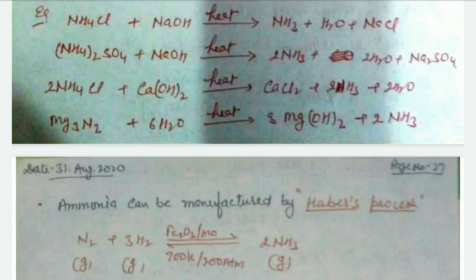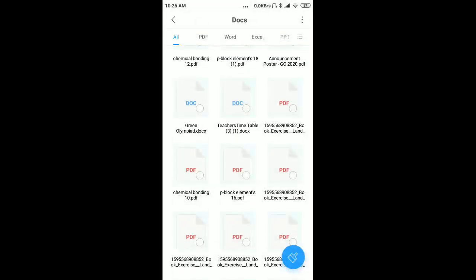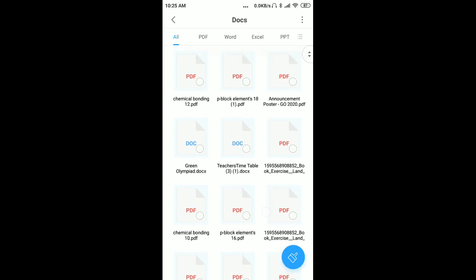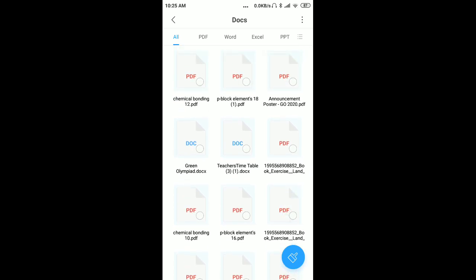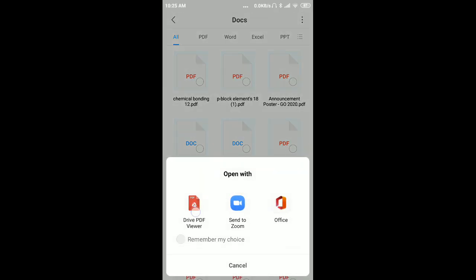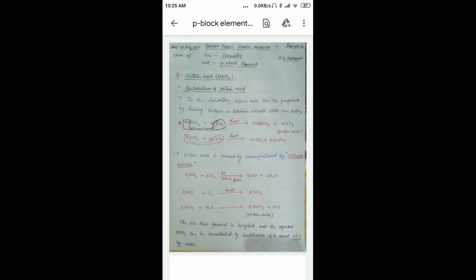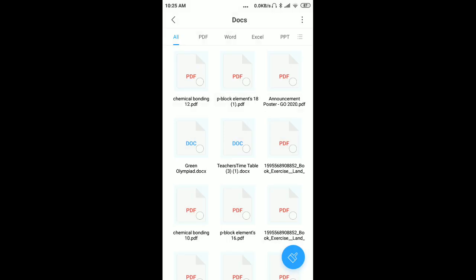And now next, we go to the P block element 17.